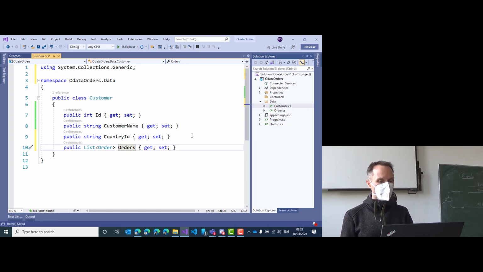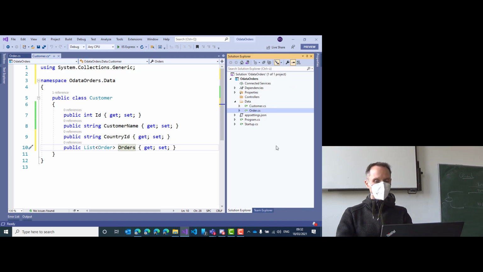This is the n side of the relation. Every order has one and exactly one customer. Every customer has n orders. Can you remember? I know it has been a while since we created a brand new Entity Framework application, so this is why we are repeating that. And with that, I'm pretty happy.